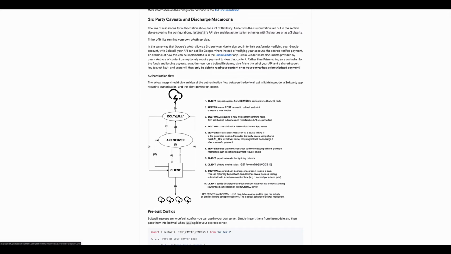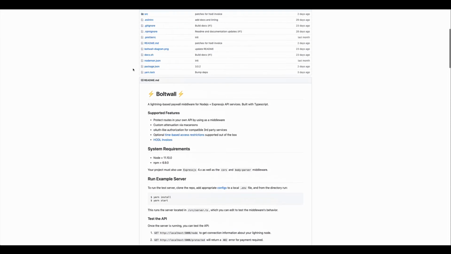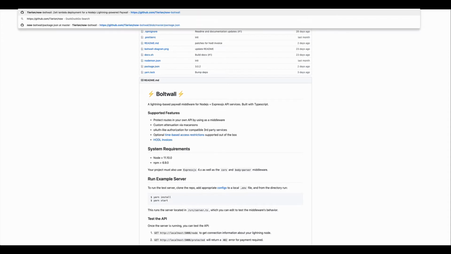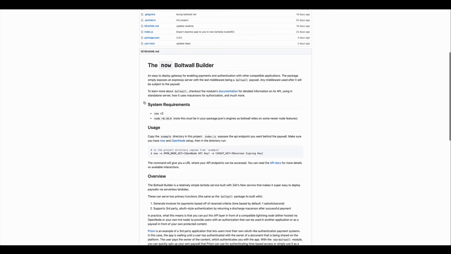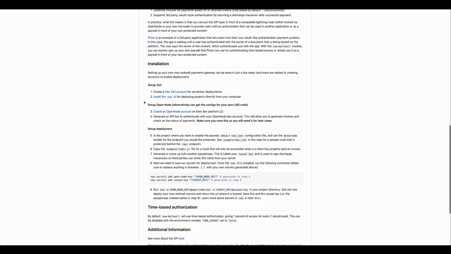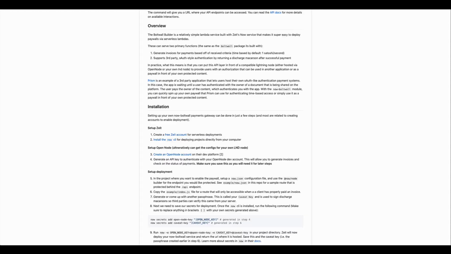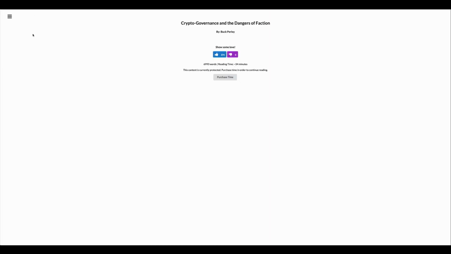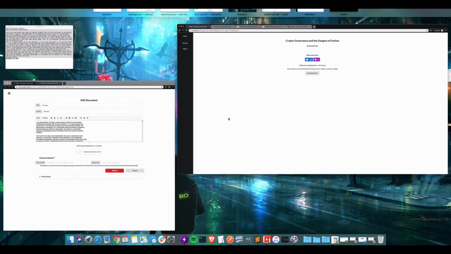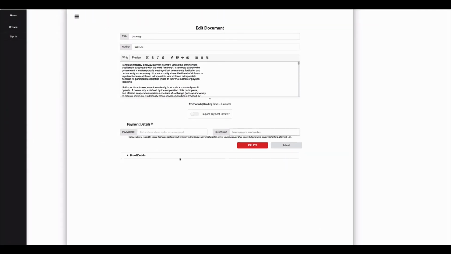So anybody with a Lightning node can get paid through the system by simply installing the Now Boltwall. By using Now Boltwall, literally just a couple lines of code, you can deploy this to a live server. And then this is the information of the node that's running at that Boltwall, and here's the other one. This is the one that is actually running Alice. And anybody can run that, and then what you do is you enter that information here, and you will be able to receive payments for your posts.